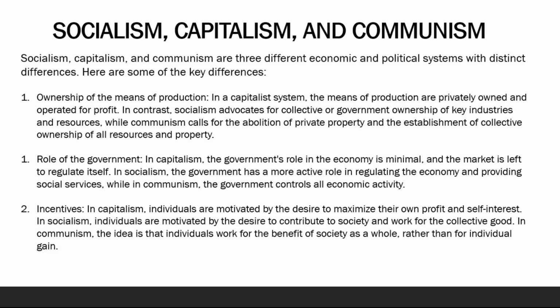Number 2. Role of the government. In capitalism, the government's role in the economy is minimal, and the market is left to regulate itself. In socialism, the government has a more active role in regulating the economy and providing social services, while in communism, the government controls all economic activity.